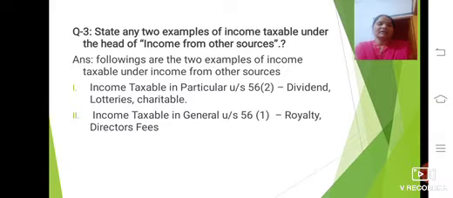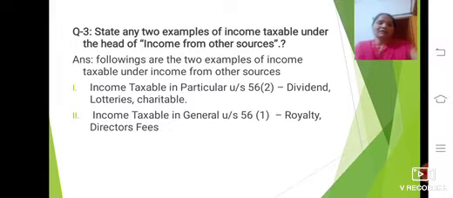Income taxable in particular under section 56(2): the best examples are dividend, lotteries and charitables. The second is income taxable in general under section 56(1): the best examples are royalty and director fees.